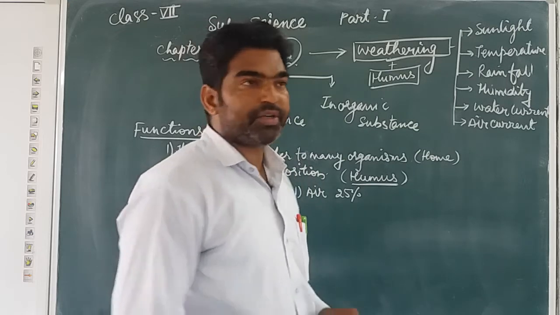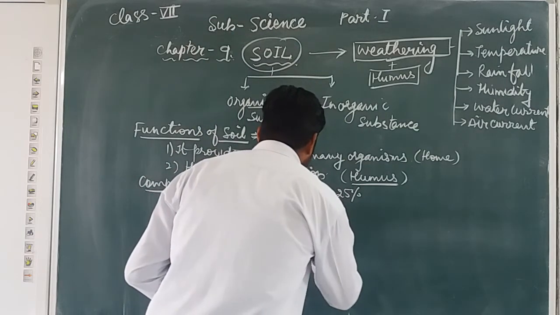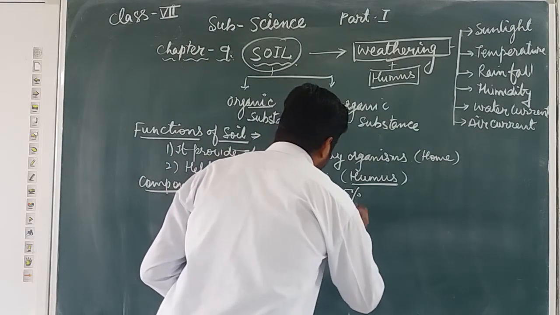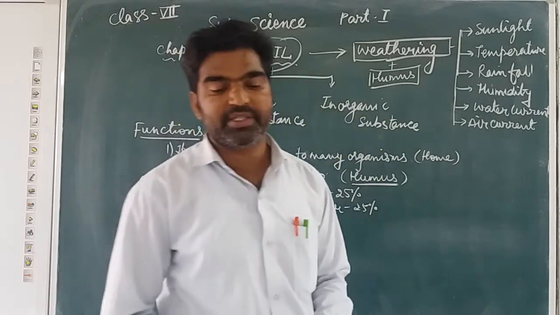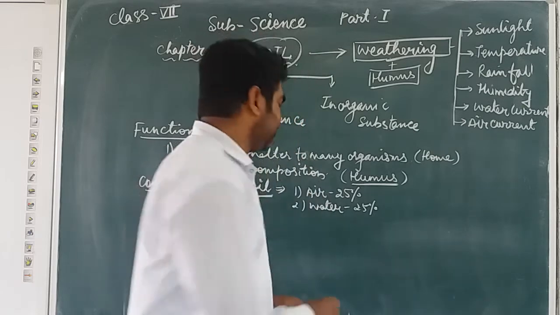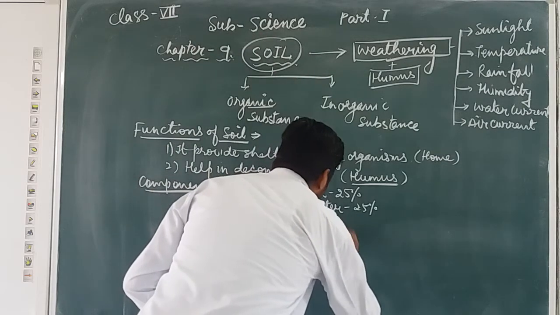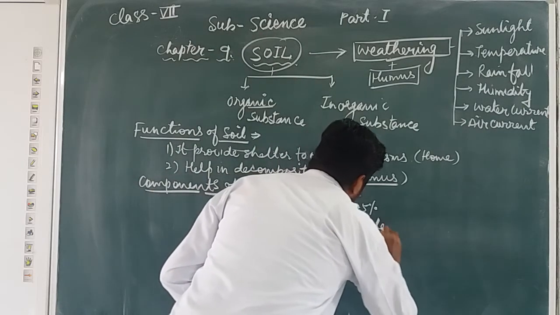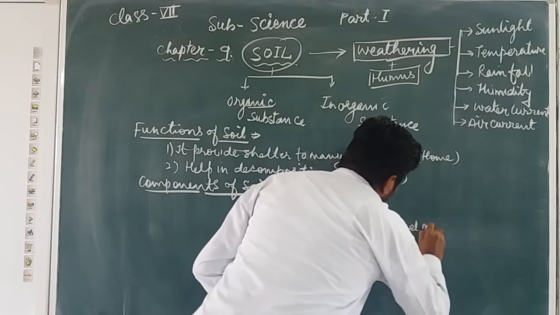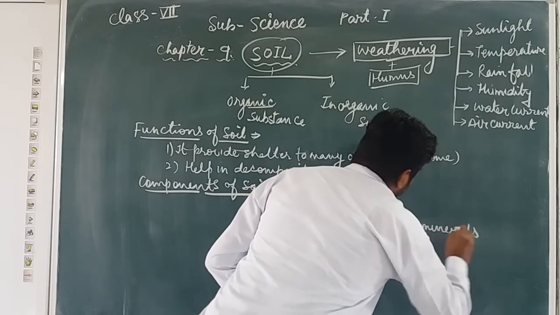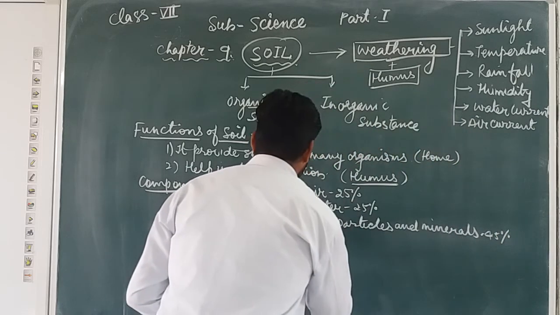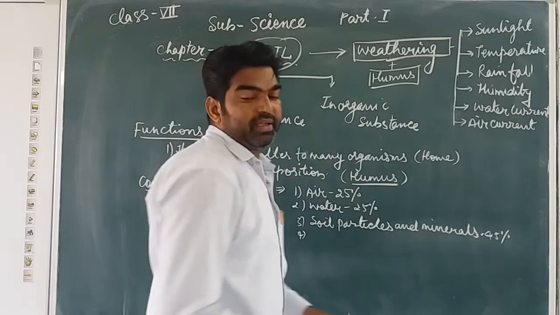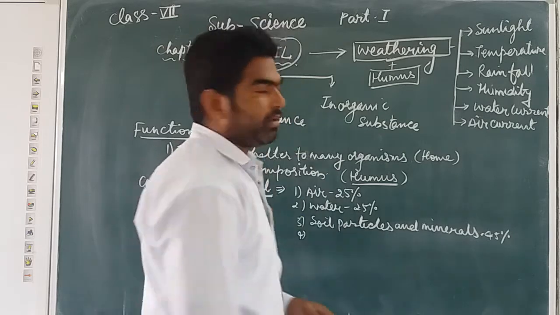air. Then water is also contained 25%. Then the soil particles and minerals. This is 45%. And then the last, fourth one, is the organic matter.